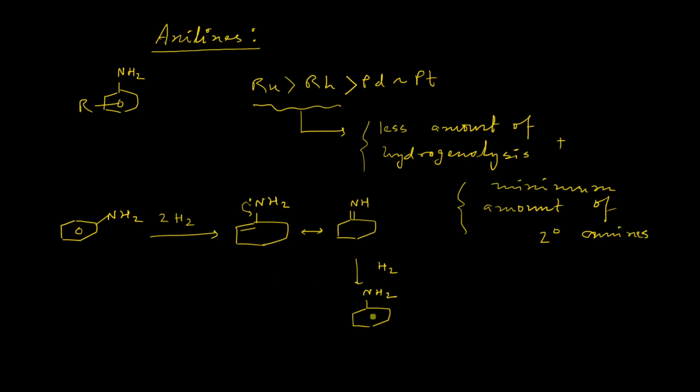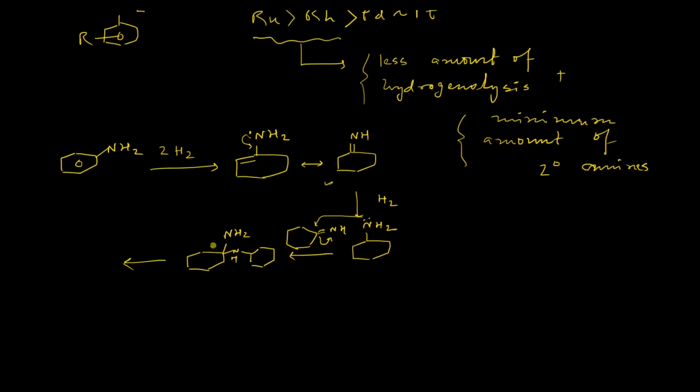However, this cyclohexylamine can react with this imine derivative and it will form this particular amine derivative. Now, under the reaction condition, this carbon-nitrogen bond can undergo hydrogenolysis and then we will get the secondary amine.